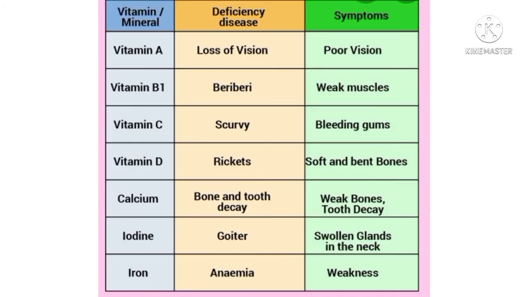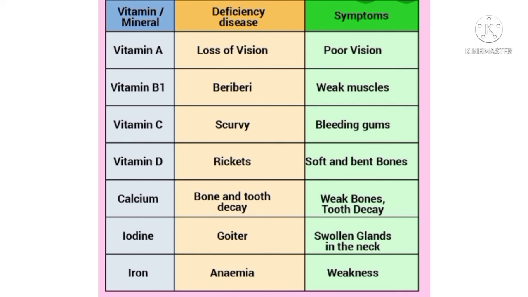So here again a small chart includes the vitamins and the minerals both. The next column is of the deficiency diseases and the symptoms. So this is a short form. Let's see again one more time. Vitamin A deficiency causes loss of vision, and the symptom is poor vision. Vitamin B1 causes beriberi. This is the name of the disease, and the symptom of this disease is weak muscles.